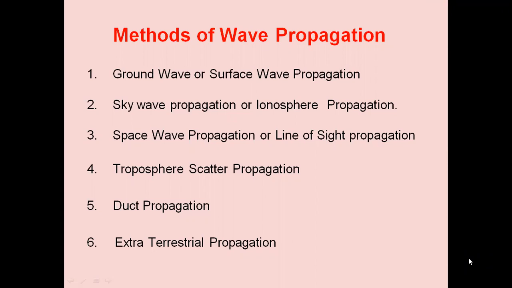The next type of propagation is the space wave propagation. It is also called line of sight propagation. This space wave propagation is at a certain height.